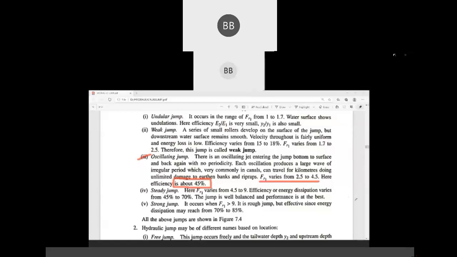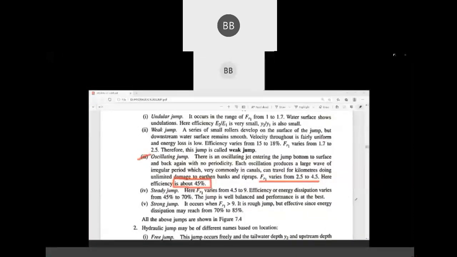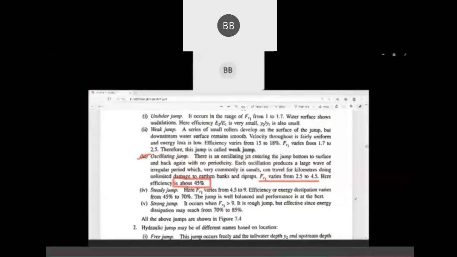In the first case your Fr1 varies from 1 to 1.7, which is your undular jump. Next is weak jump. Here your Fr1 varies from 1.7 to 2.5. And in the third case, your oscillating jump. Here your Fr1 varies from 2.5 to 4.5.